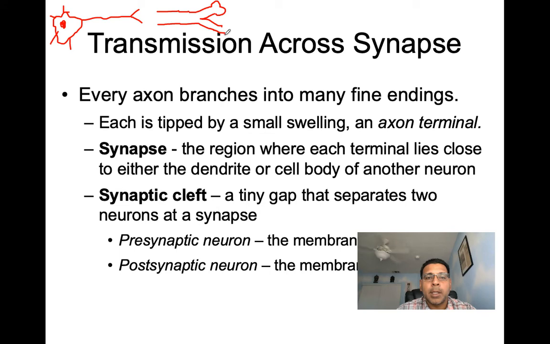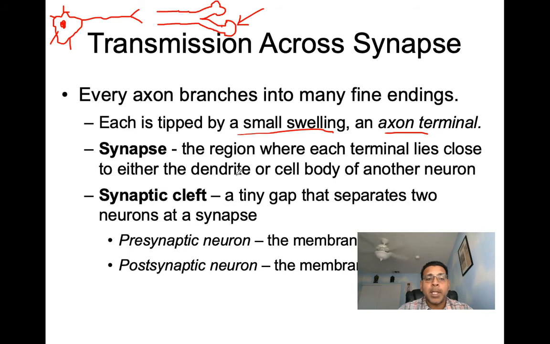Here it'll look like this, kind of flask-like. This is going to be the axon terminal. Each branch is tipped by a small swelling, which is called the axon terminal. So here you have the axon terminal in greater detail.